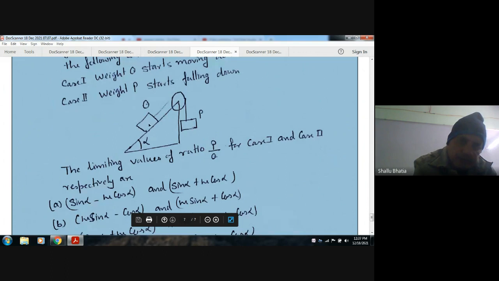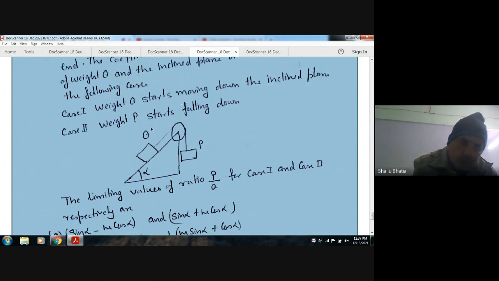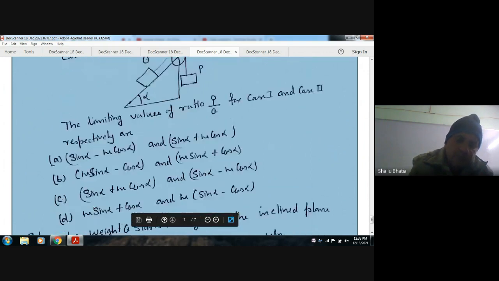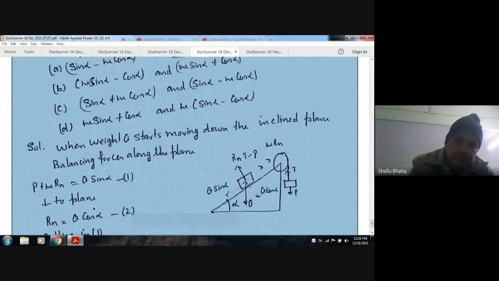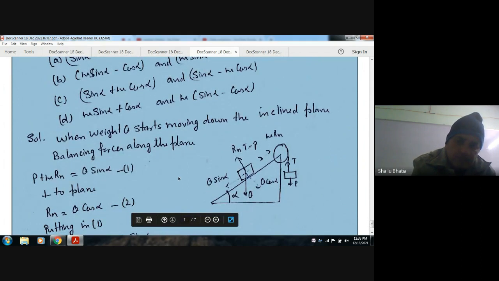So here the block Q is active. Here the block Q is on an inclined plane with coefficient of friction mu, and here P is the other block. In the first case, Q starts moving downward. When Q starts moving downward, the force of friction will act in the upward direction. Q is acting like this because of its components Q sin alpha and Q cos alpha, and Rn is the normal reaction.